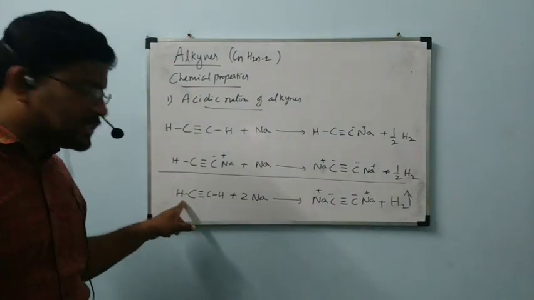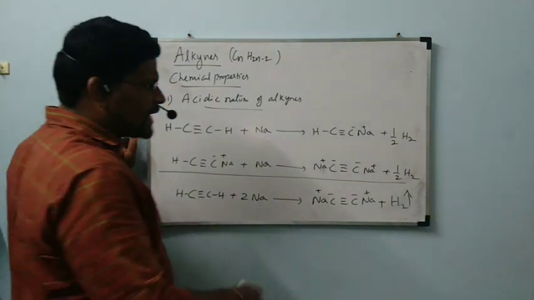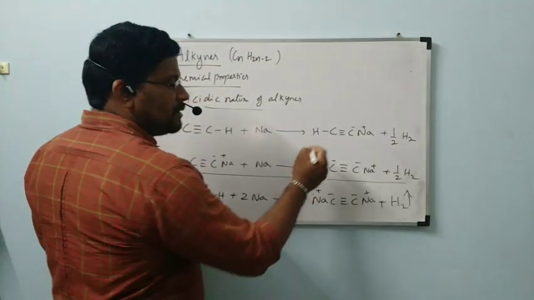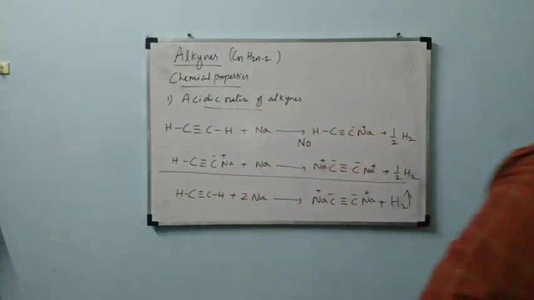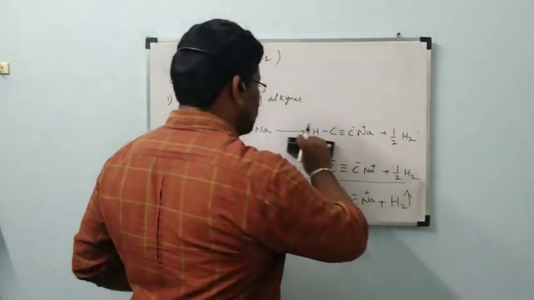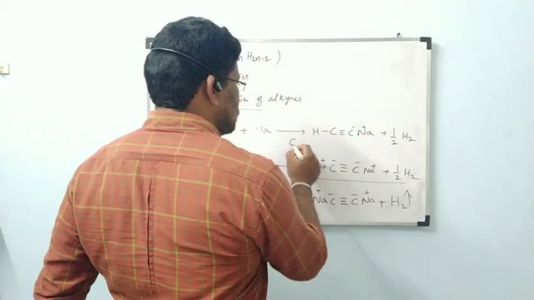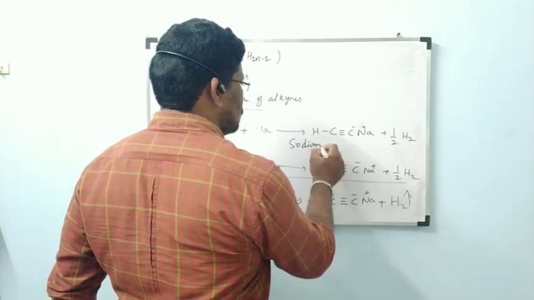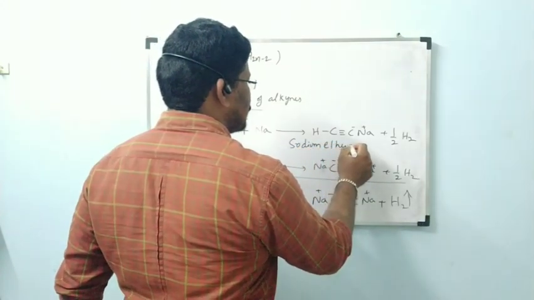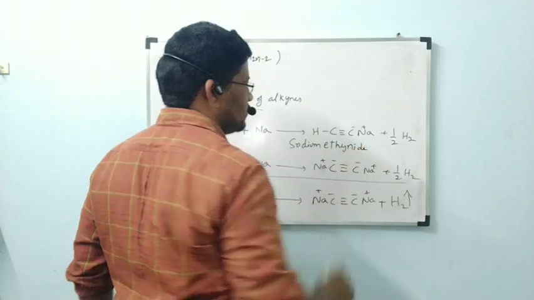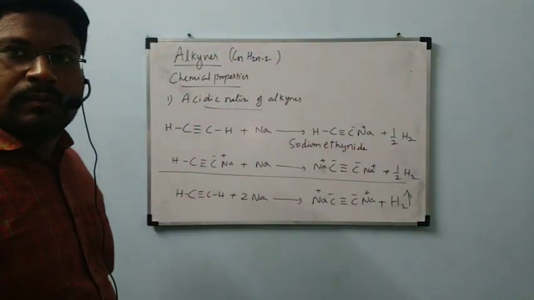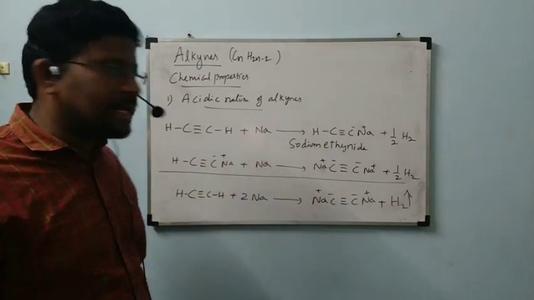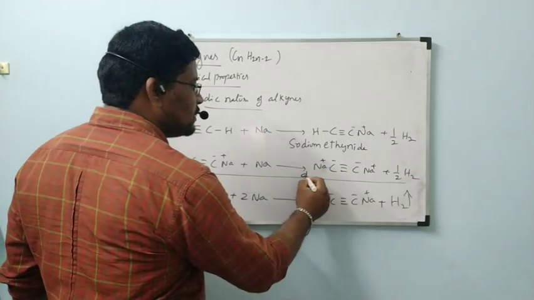And this is the complete reaction. Sodium displaces hydrogen. The names of these products are sodium ethynide and disodium ethynide.